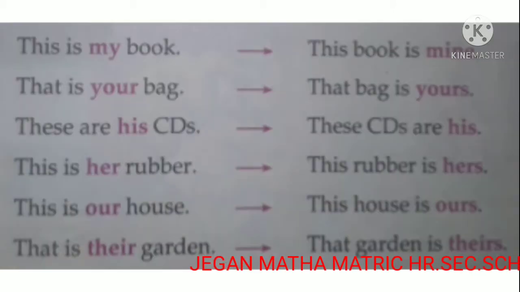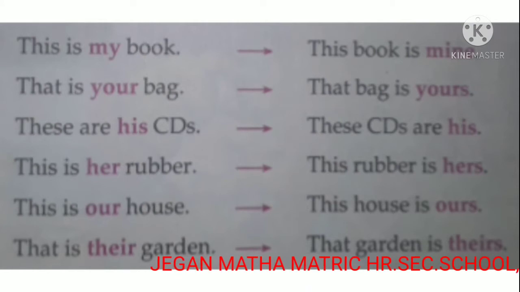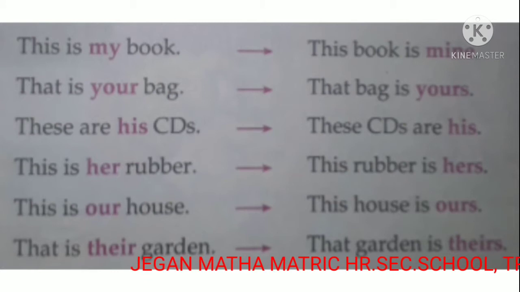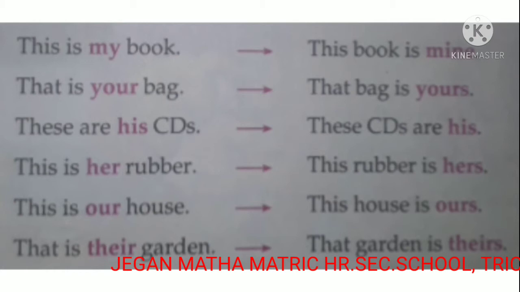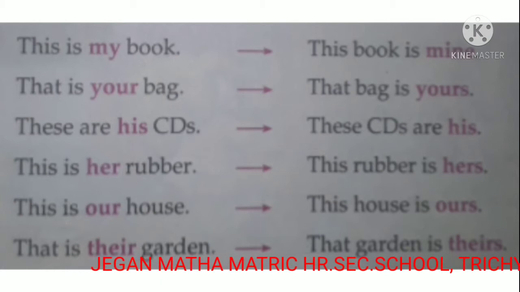Children, here are 6 pairs of sentences. Compare the first and the second sentences in each. Listen. This is my book. This book is mine.